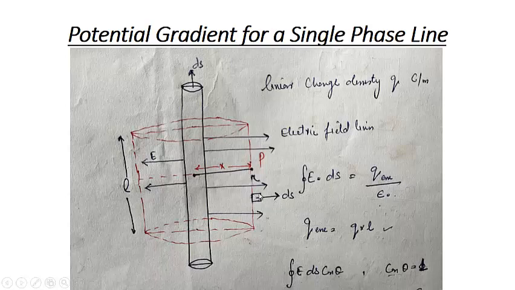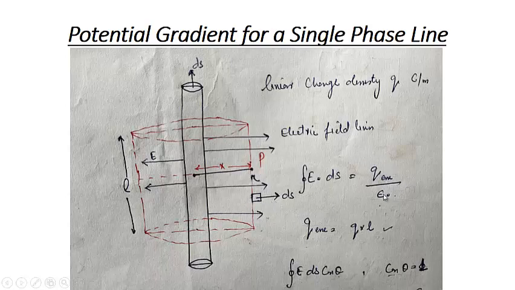And this is the surface element of this Gaussian surface, ds, and as you know, the direction of the surface element will always be perpendicular to the surface. So the direction of this ds will be perpendicular to the surface, and the direction of ds and the electric field at any point on the surface of this Gaussian surface will be parallel to each other, in the same direction. That means the angle between the electric field and ds will be equal to 0.